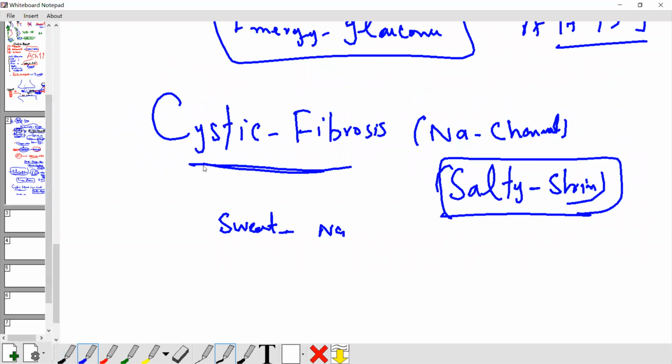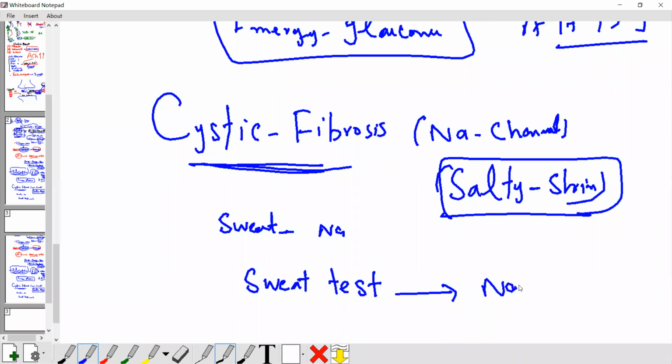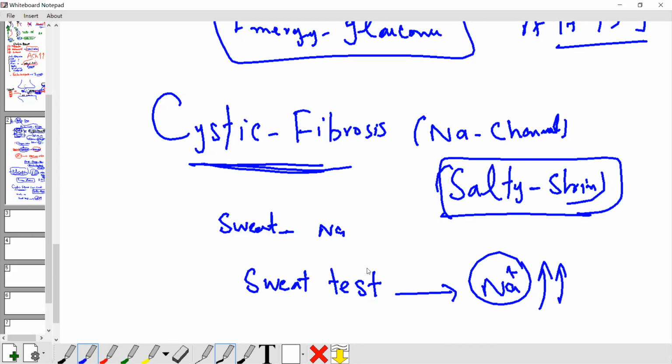So in cystic fibrosis, we do the sweat test. We collect the sweat and check the concentration of sodium. Oh, this sodium is very high in that sweat. So how do you collect the sweat?